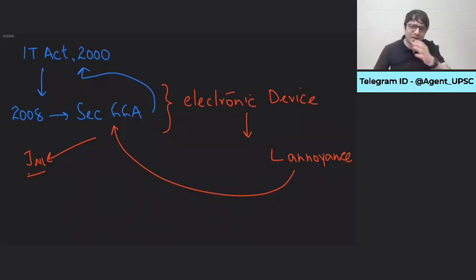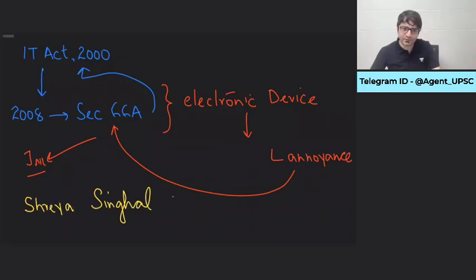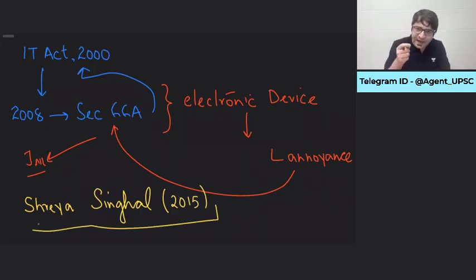And under many other circumstances also, Section 66A was used, overused, misused, abused. Then came one lady, a law student, Shreya Singhal. This case came to be known as Shreya Singhal versus Union of India, 2015. Shreya Singhal asked, my lord, do we have a constitution? The court said, yes, my dear, we have a constitution, one of the lengthiest constitutions of the world. In that constitution, do we have fundamental rights? Obviously, we have fundamental rights. What are you talking about? Do we have freedom of speech and expression? 110% we have freedom of speech and expression under Article 19(1)(a).